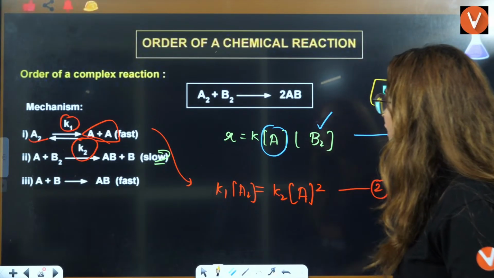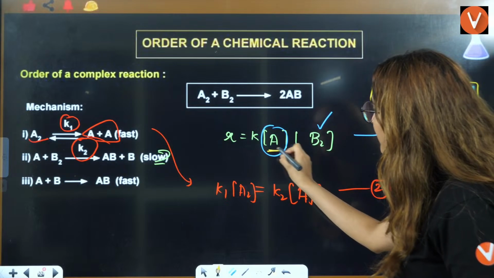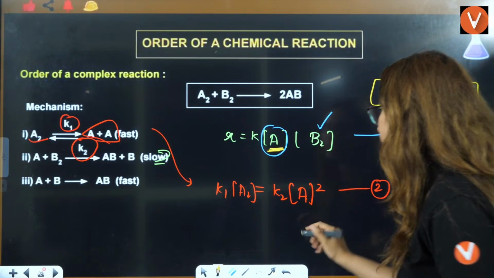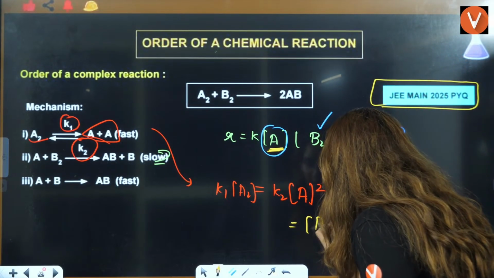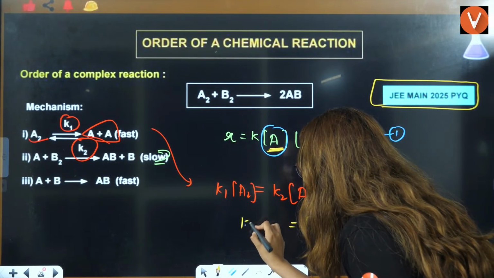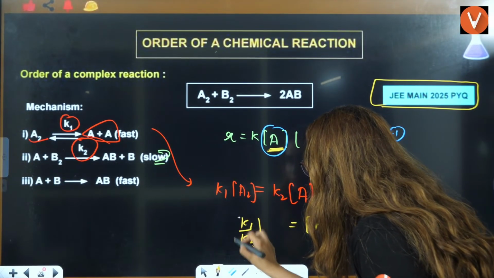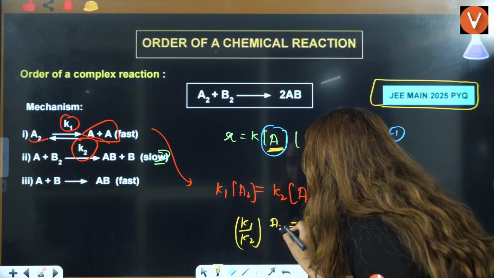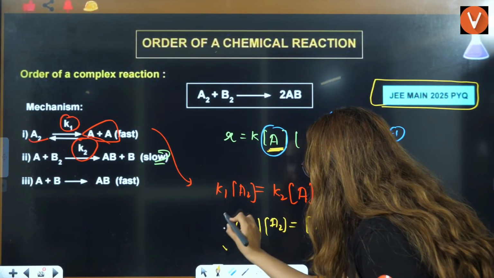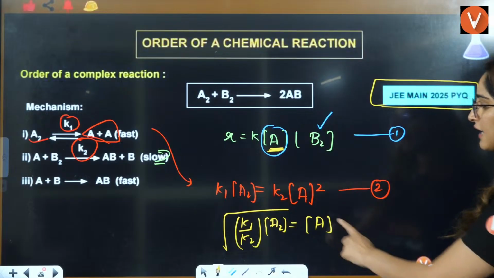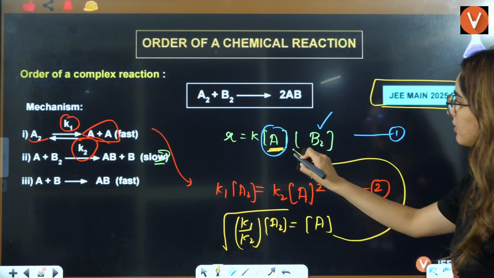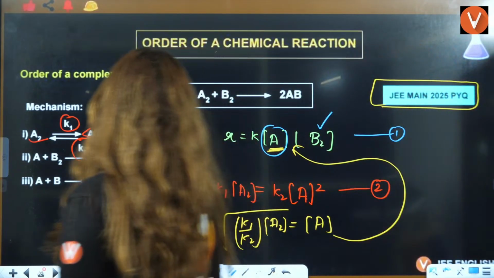Yes. Now, you have to replace the value of A from here. So, A is nothing but the square root of K1 by K2 multiplied by A2. That will be the value of A. Put the value of A here.